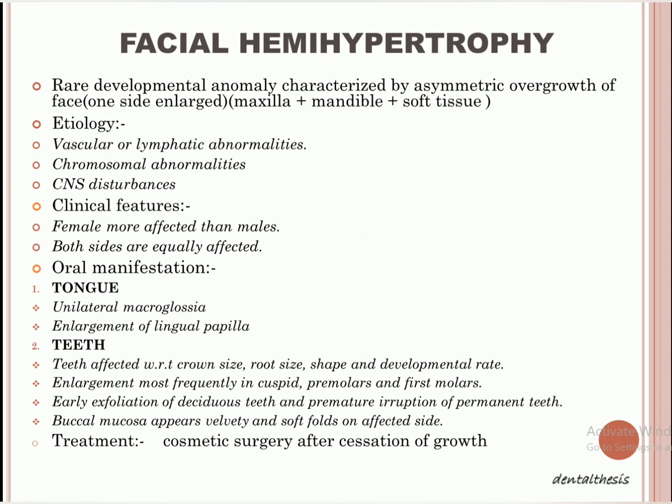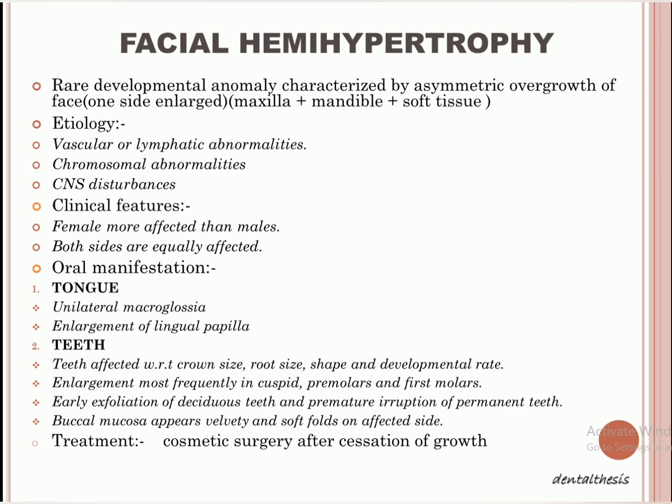Right, now we come to oral manifestations. Firstly, we will talk about the tongue. In the tongue, we have a unilateral macroglossia, meaning on one side of your tongue there is enlargement. Macroglossia means enlarged tongue, so unilateral macroglossia means one side of the tongue is enlarged. And secondly, there will be enlargement of the lingual papillae, right, which are found on the dorsal surface of the tongue.